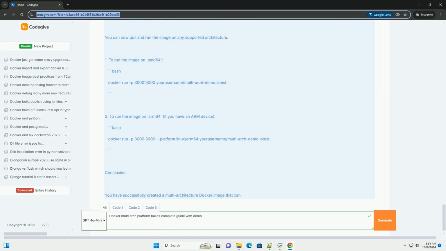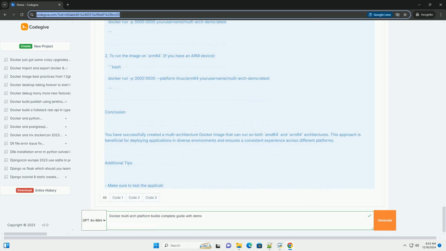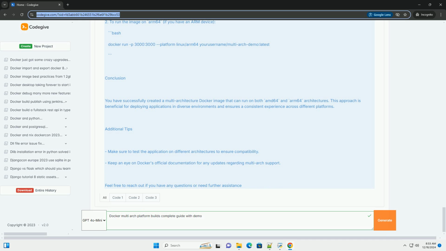Prerequisites. 1. Docker installed. Make sure you have Docker installed on your system. You can check this by running bash: docker version. 2. Docker buildx. Docker buildx is a Docker CLI plugin for extended build capabilities with BuildKit. You can check if it's installed by running bash: docker buildx version. If it's not installed, you can enable it by running bash: docker buildx create --use. 3. Docker Hub account. To push your images to Docker Hub, you'll need an account.